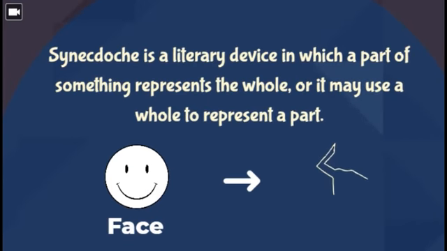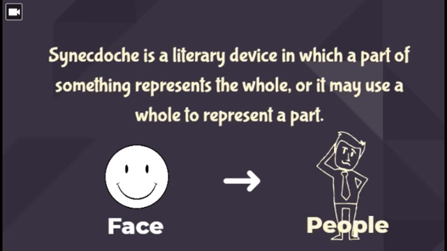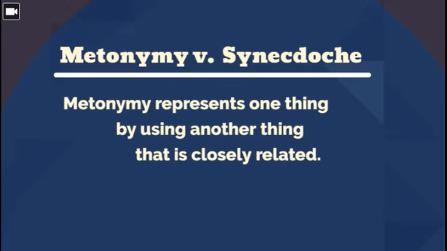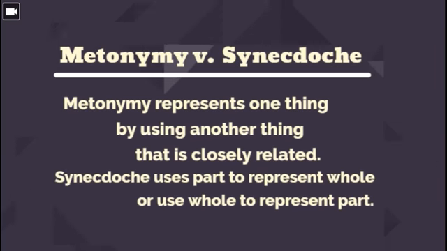Synecdoche is a literary device in which a part of something represents a whole, or it may use a whole to represent a part. Metonymy represents one thing by using another thing that is closely related, while synecdoche uses parts to represent a whole or a whole to represent a part. Because both metonymy and synecdoche use one thing to represent another, this can be confusing.